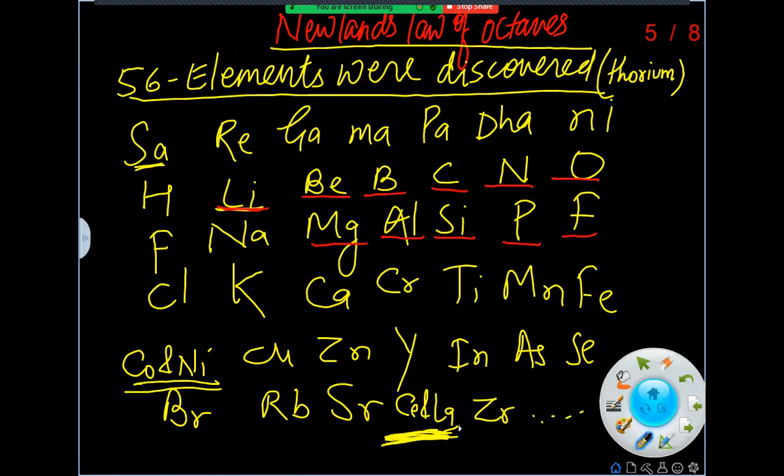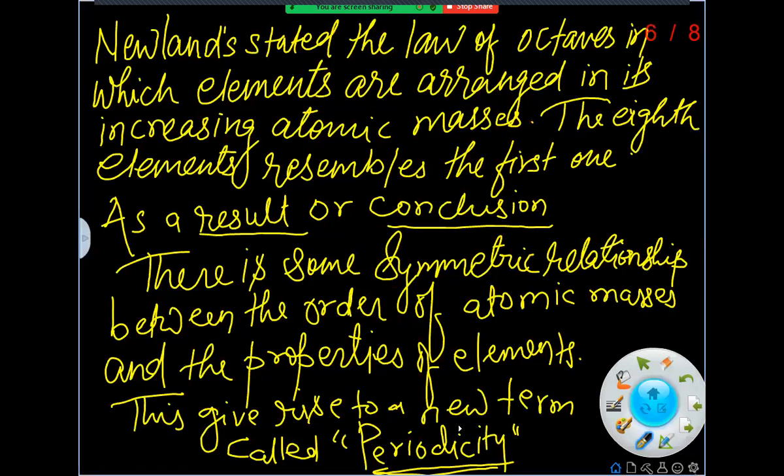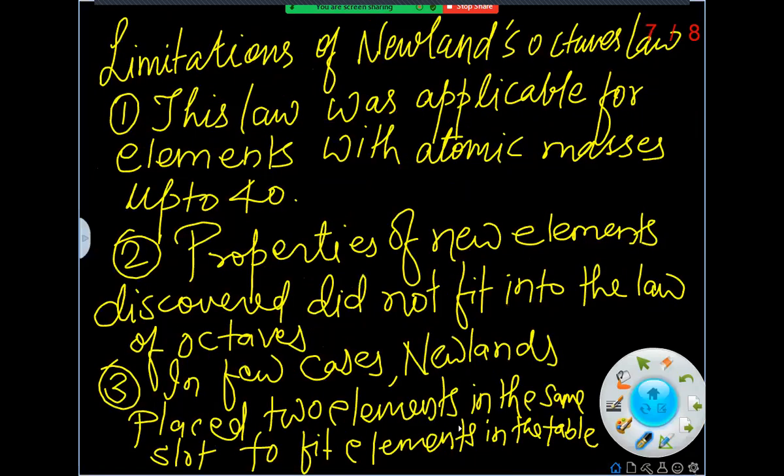The most complicated limitation is that he had not left space for newly discovered elements, and he had arranged them in increasing atomic mass. That was no doubt. He had given the idea of periodicity. That is also no doubt.